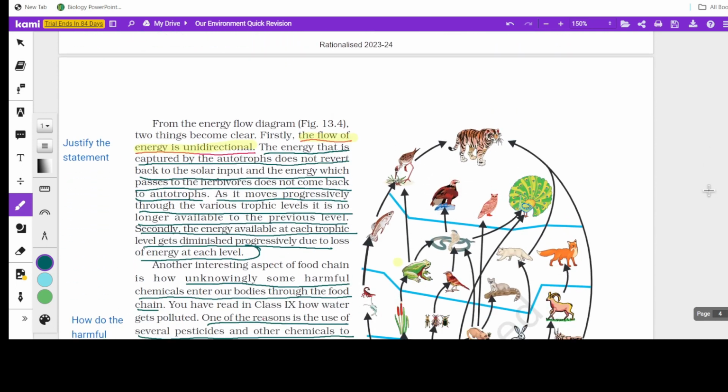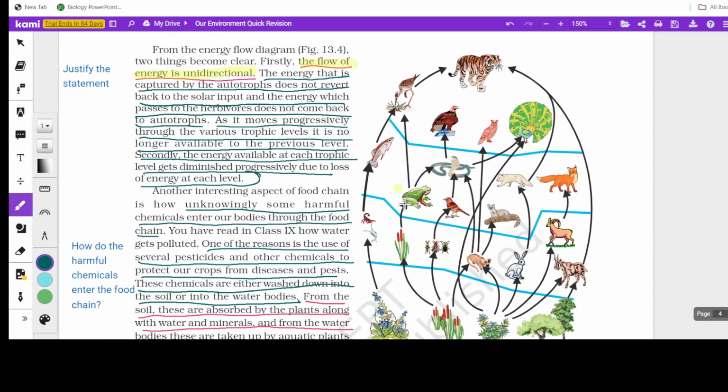So here you can see it is an interconnected food chain. That interconnected food chain is called a food web. Why is the interconnected food web more significant than a food chain?